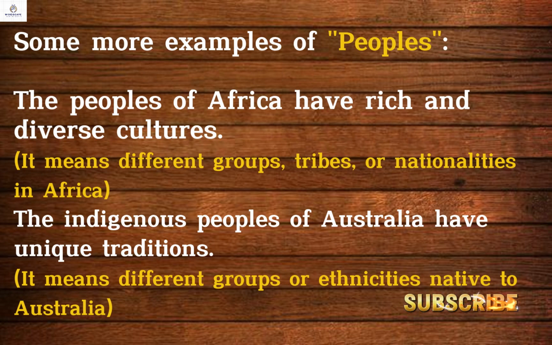Some more examples of peoples. The peoples of Africa have rich and diverse cultures. It means different groups, tribes, or nationalities in Africa. The indigenous peoples of Australia have unique traditions. It means different groups or ethnicities native to Australia.